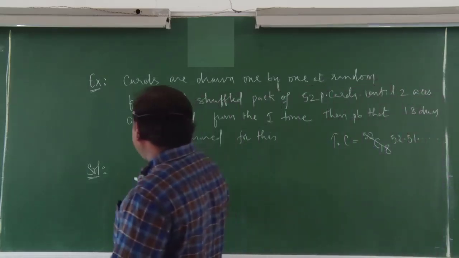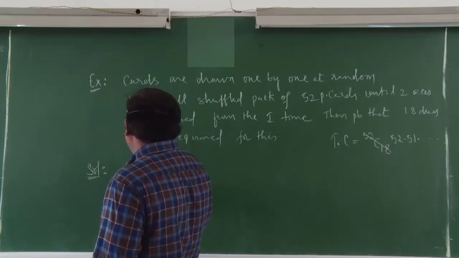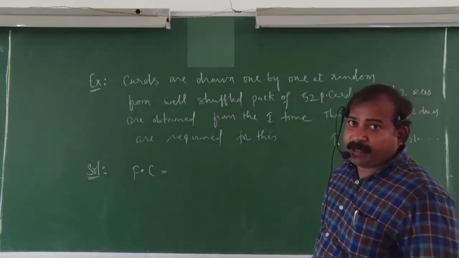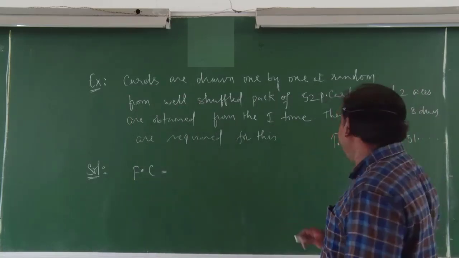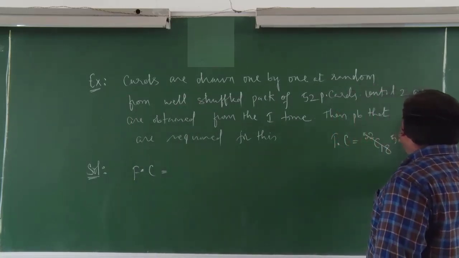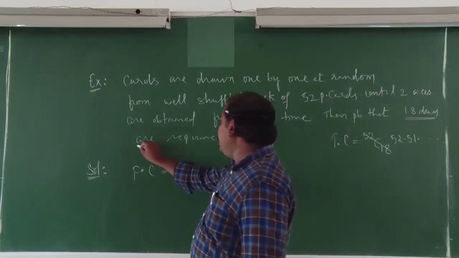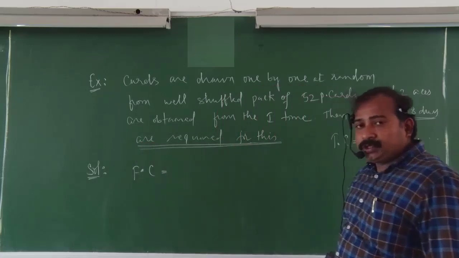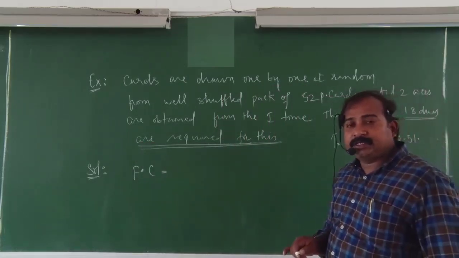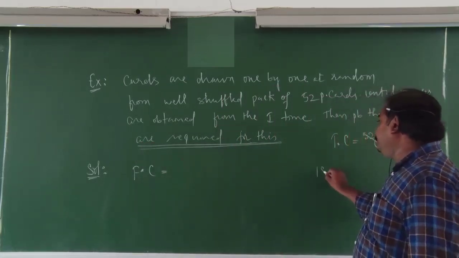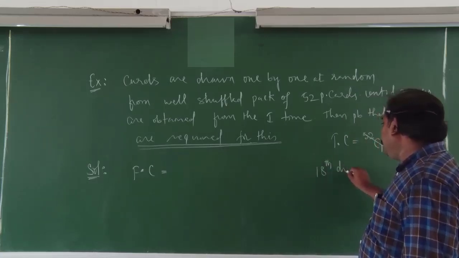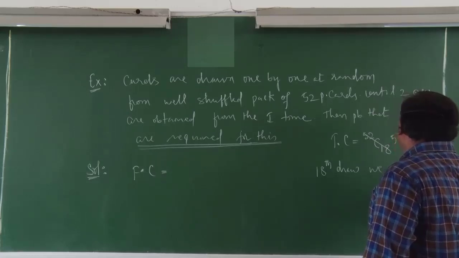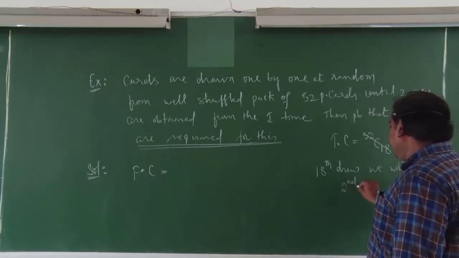Next, if you observe the favorable case, I will tell you. What is the favorable case? Here the 2 aces are obtained. That is the logic. That too, 18 draws are required for this. 18 draws are required means in the 18th draw we will get the second ace card.